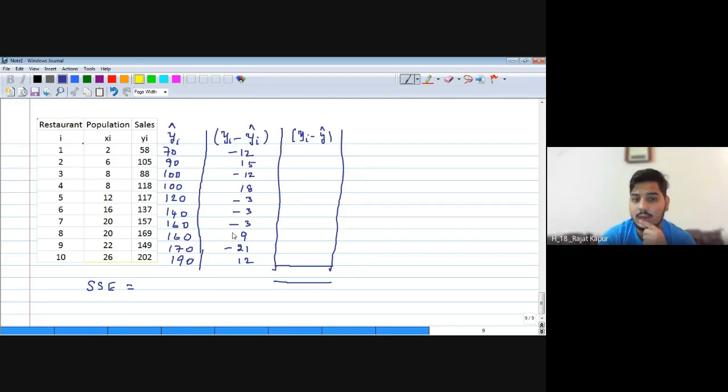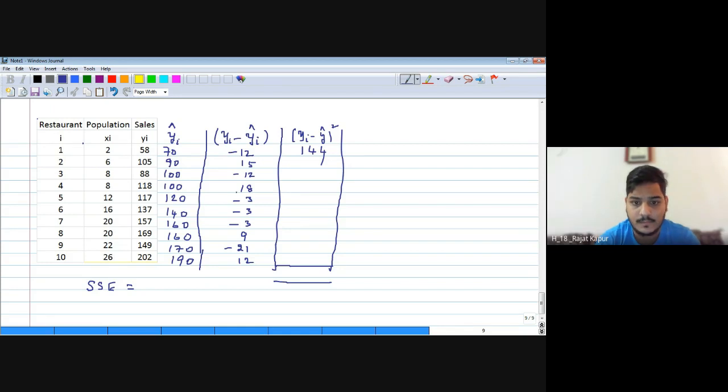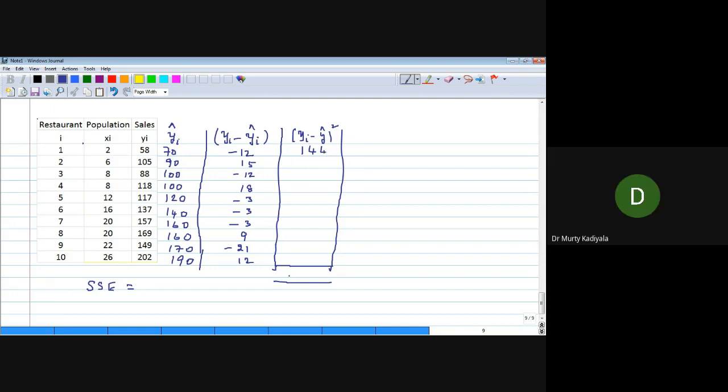Sir, can you explain this? How do we find this? I'm asking you to calculate the square of this column. Okay, sir. 1530, sir. Total summation. How much is that total? 1530.